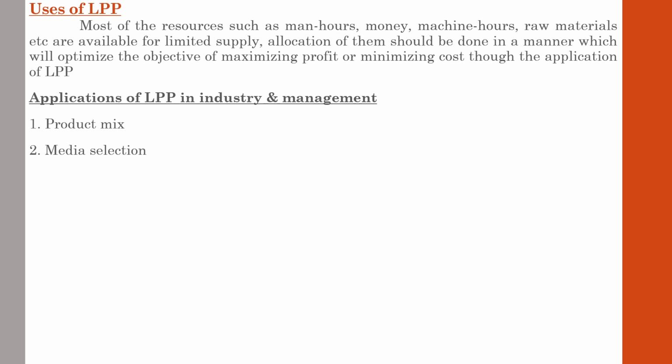With regard to advertisement, there are many factors and problems to be considered, and LPP assists the management in selecting the best media by efficient utilization of scarce resources, and helps in solving many constraints.